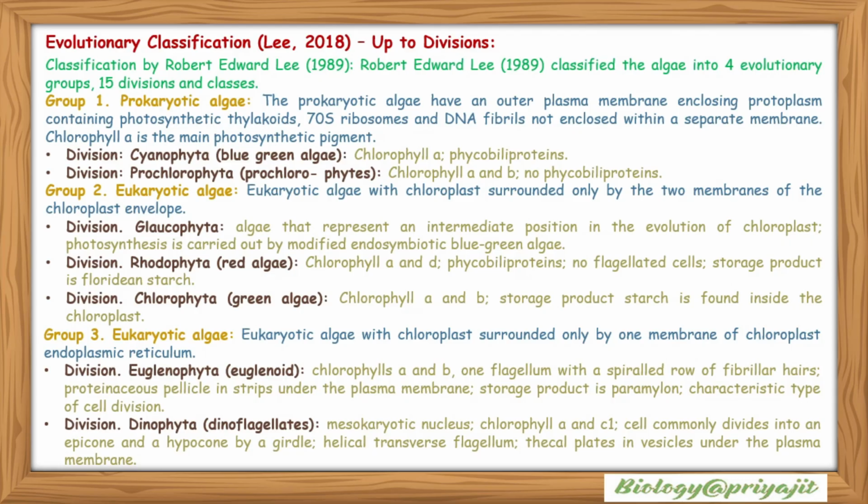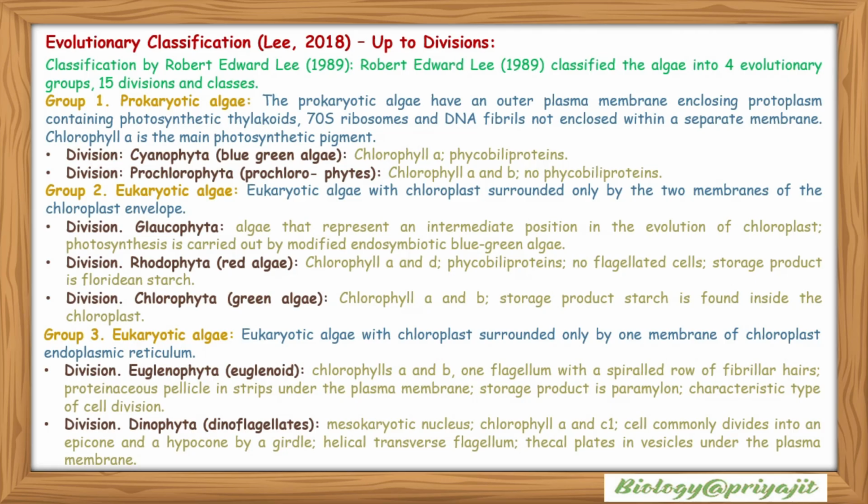Evolutionary classification, Lee et al. Classification by Robert Edward Lee. In 1989, Robert Edward Lee classified or proposed the algae into 4 evolutionary groups, 15 divisions and classes. So group 1 is prokaryotic algae. The prokaryotic algae have an outer plasma membrane enclosing protoplasm containing photosynthetic thylakoids, 70S ribosomes, and DNA fibrils, not enclosed within a separate membrane-bound structure or nucleus.